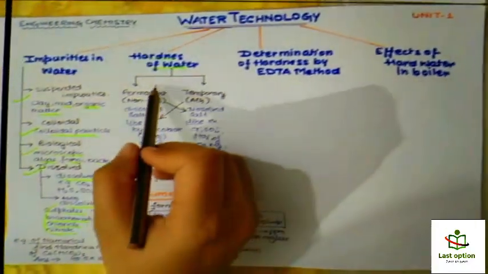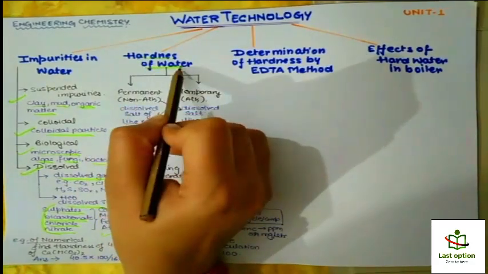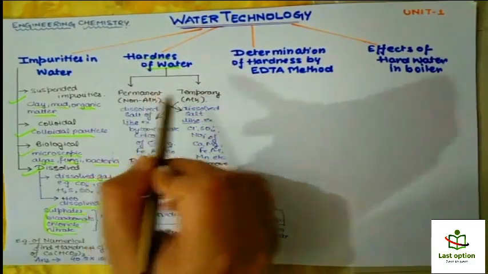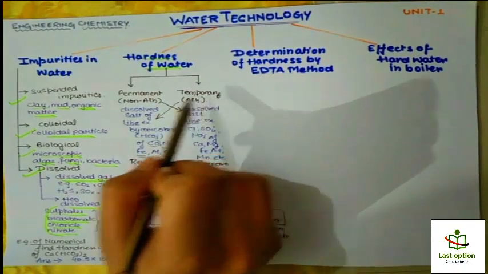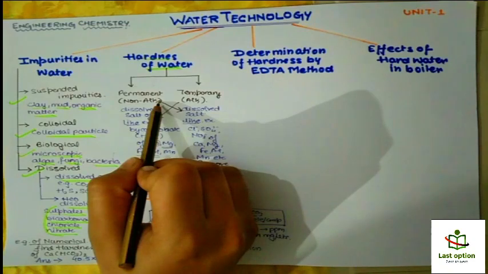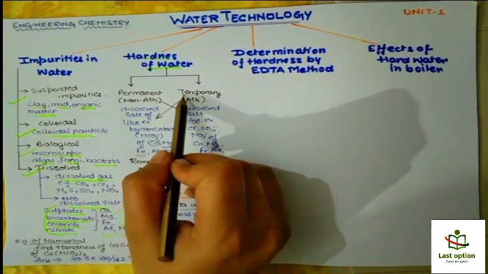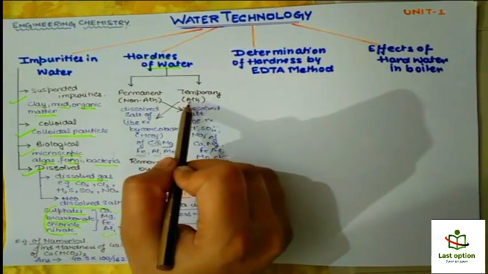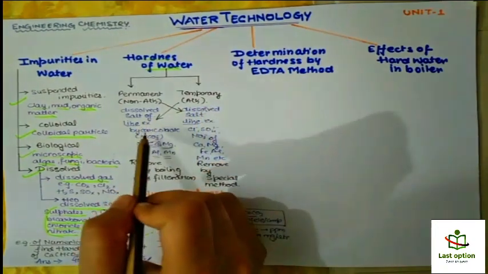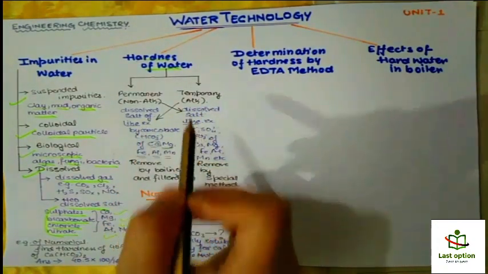Okay, our next topic is hardness of water. Hardness of water is of 2 types, permanent hardness and temporary hardness. Permanent hardness is also known as non-alkaline hardness or carbonate hardness, and temporary hardness is also known as alkaline hardness or bicarbonate hardness. Actually, I have interchanged these two while writing.